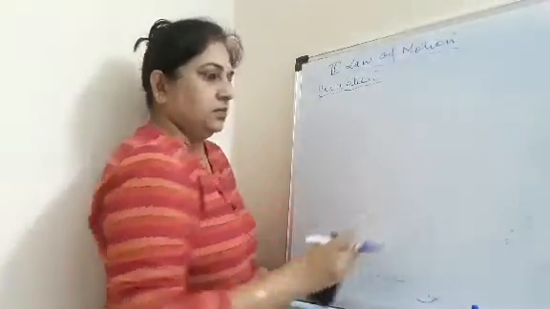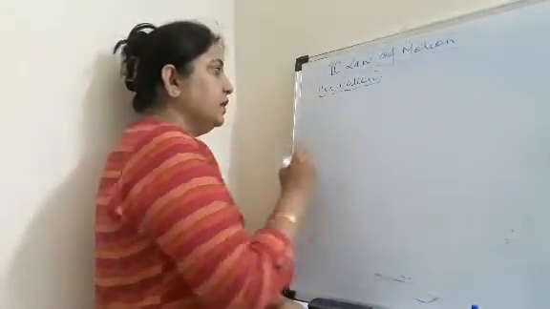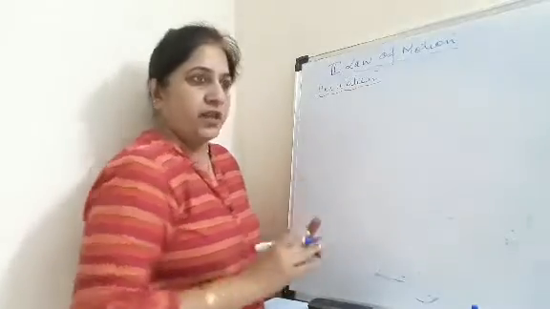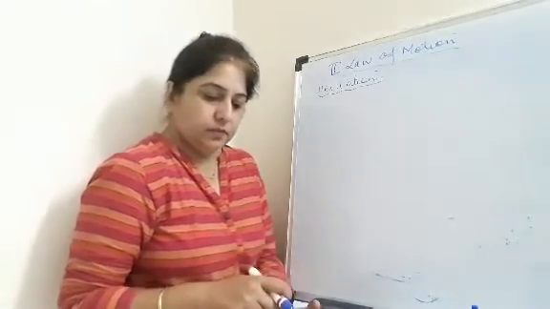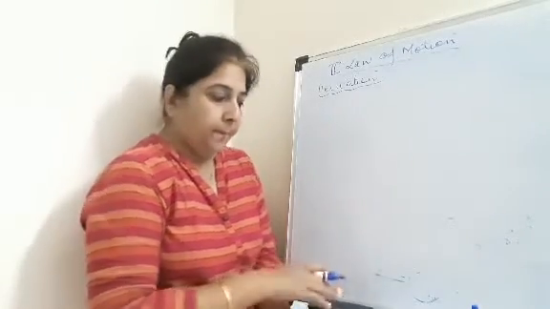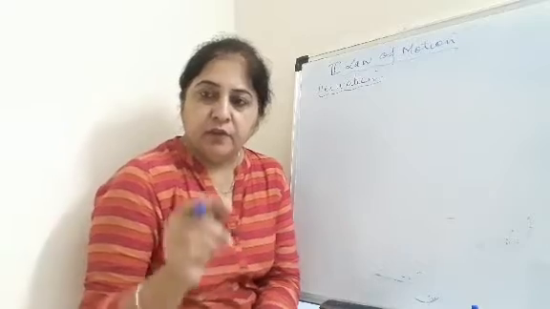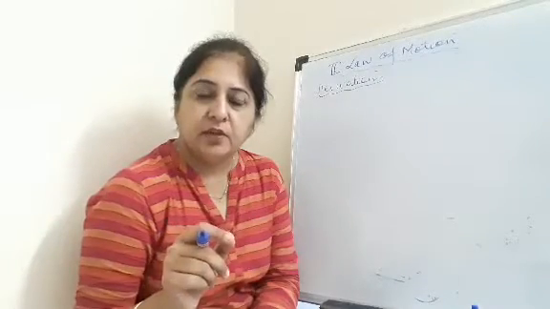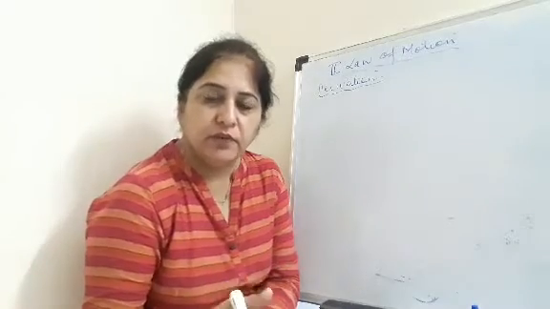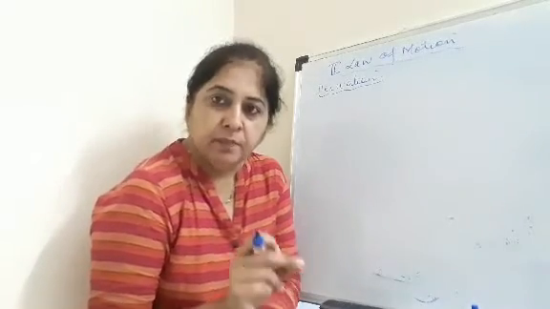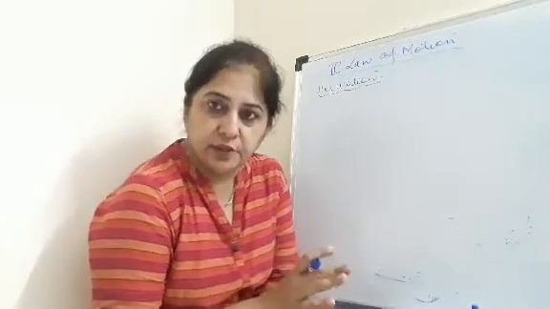I will write down the whole derivation and give it to you in the WhatsApp group, right? So we have taken an object whose mass is m, moving with the velocity u. Then when the force is applied on the object for time t, there is a change in velocity which is shown by v, right? And because there is a change in velocity, the object acquires acceleration.